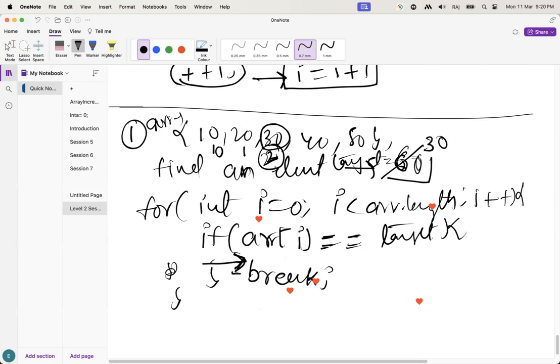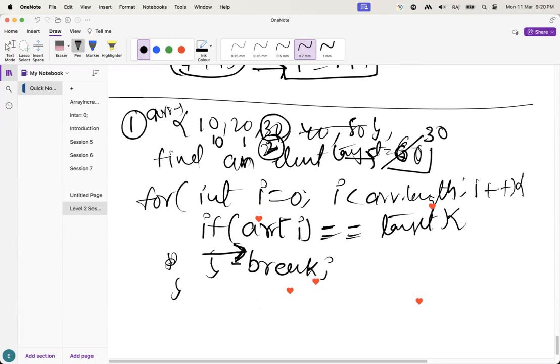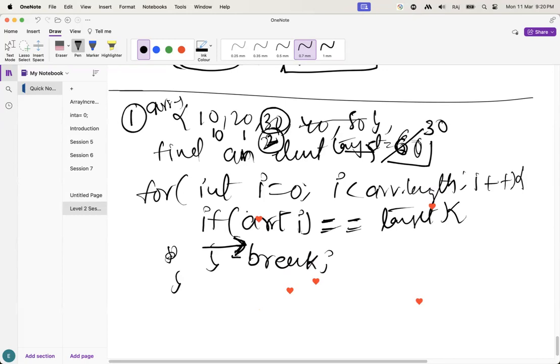Guys, have you understood how I am going to check this? This is very basic and very important. You have to remember one thing here: if I find the element, then no need to check for the other things. Let's suppose I have passed an exam. Should I write the exam again? No need, right? The same way here. If array of i equals target, that means I found the element, then no need to check the other elements, guys. This is a very important thing, very basic, and we are going to use it most frequently and most number of times.